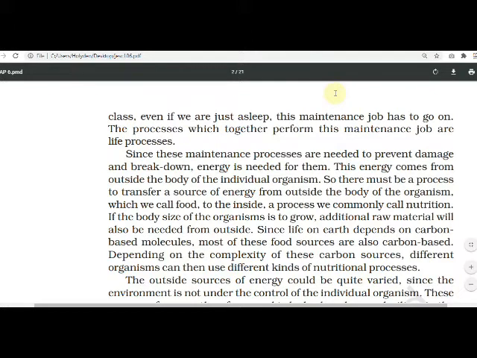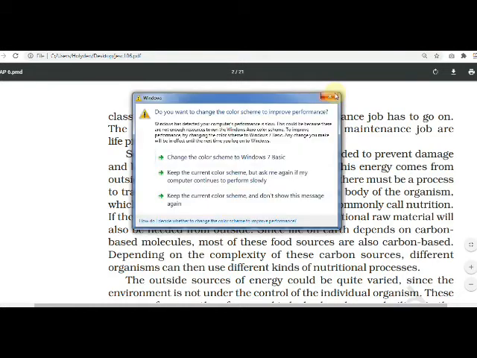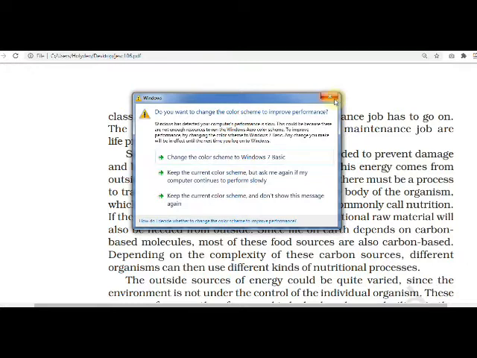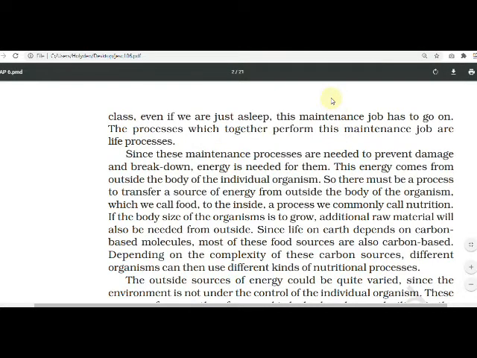It is going on in the body. These processes which together perform this maintenance job are life processes. The circulatory system's process is also carried on, though we are asleep. So, these processes are known as maintenance processes. Since these maintenance processes are needed to prevent damage and breakdown, energy is needed for them.